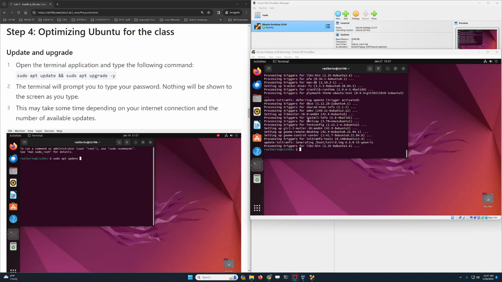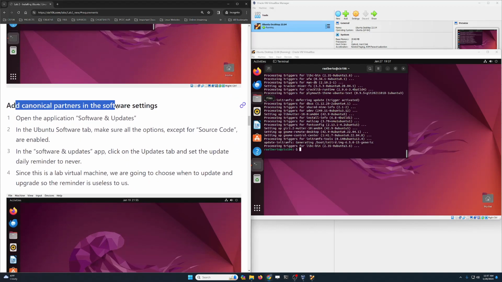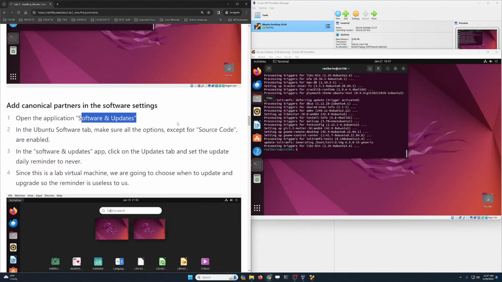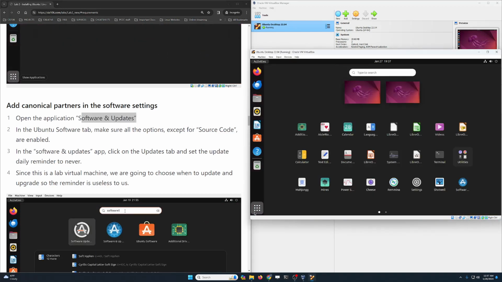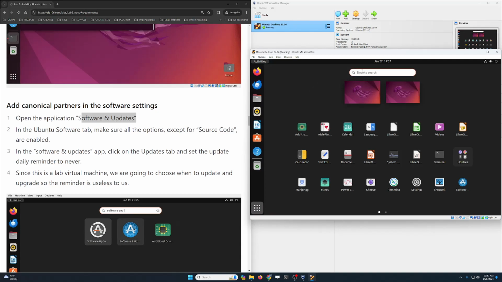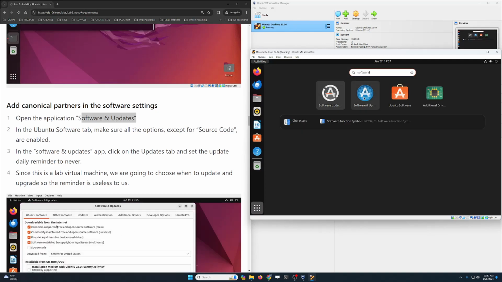Now that the update has completed, we can move along with the next step. Here we are gonna customize some of the things that happen when we do software updates. So we're gonna click on the menu again and we're gonna type software and updates. Is this blue icon over here?